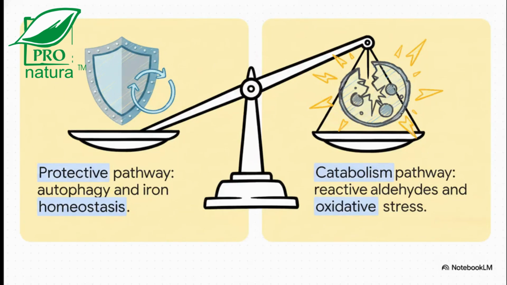However, we've got to look at the full picture here. Polyamines actually have a dual, context-dependent nature. On one hand, you have the protective pathway supporting autophagy and iron homeostasis. But on the other hand, excessive catabolism of polyamines can actually generate reactive aldehydes and oxidative stress. So polyamines are not some magic, universal block against ferroptosis. Their ultimate effect depends heavily on dose, tissue health, iron availability, and overall cellular balance.